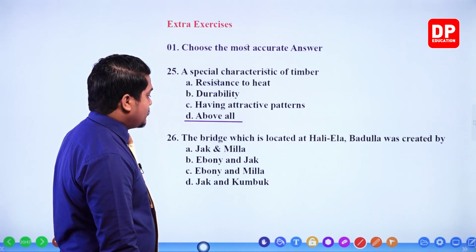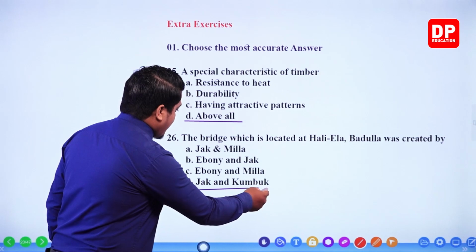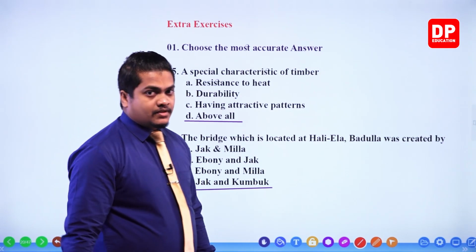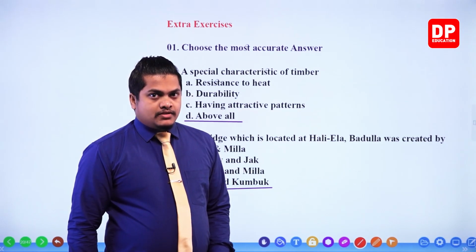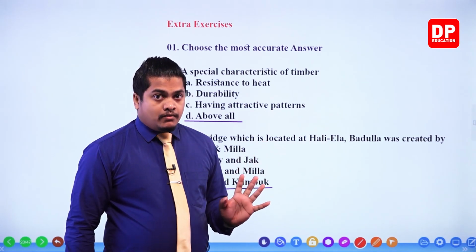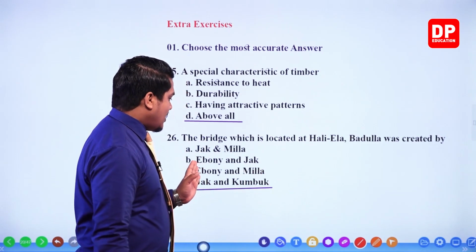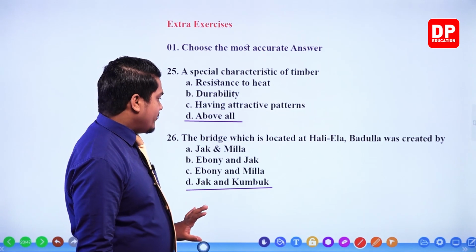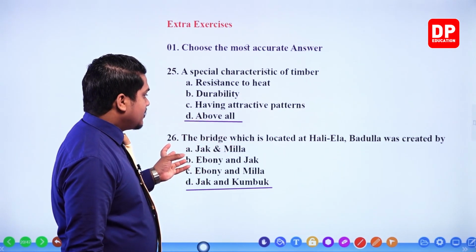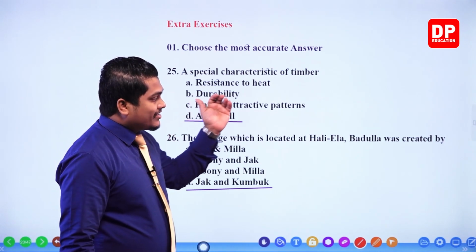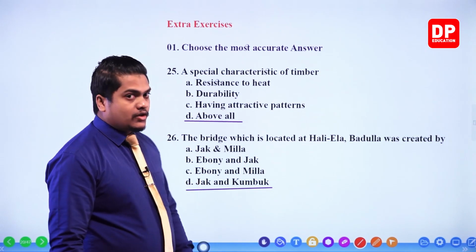The main two timbers used here are Jack and Kubuk, right? There are another two timbers used in carvings, Ebony and Mill. But however, they are asking about the construction, or the creation. So that was created using Jack and Kubuk.